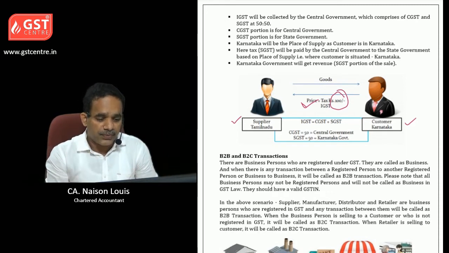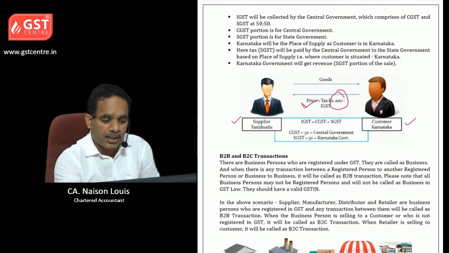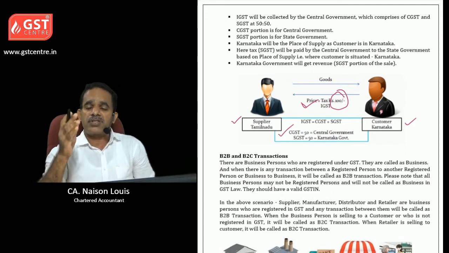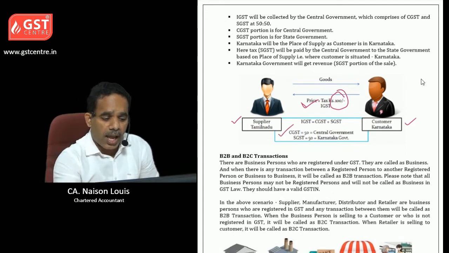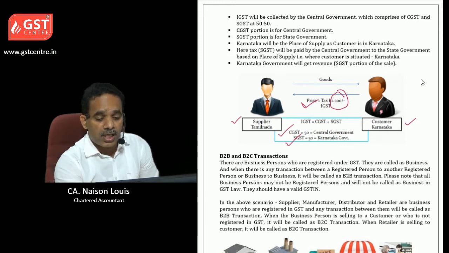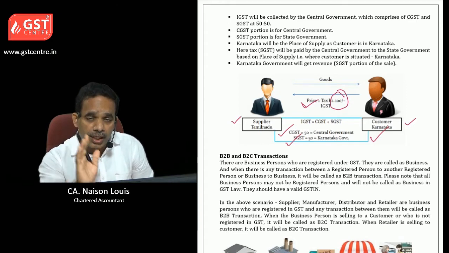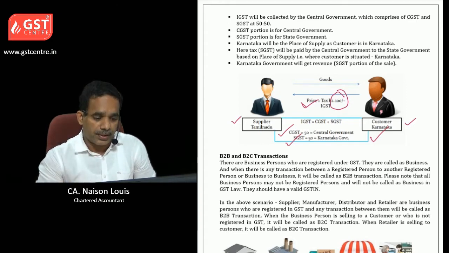Then how the distribution of taxes will be happening? See, out of 100 rupees, CGST 50 rupees will be taken by central government, and SGST portion, another 50 rupees, will be given to Karnataka government where customer is located. So that is called place of supply.